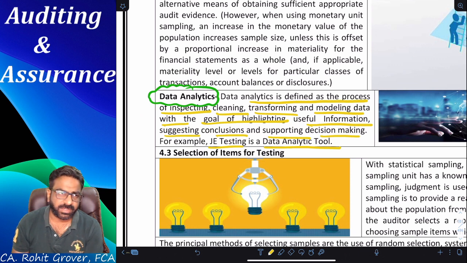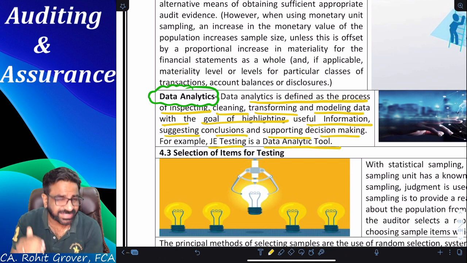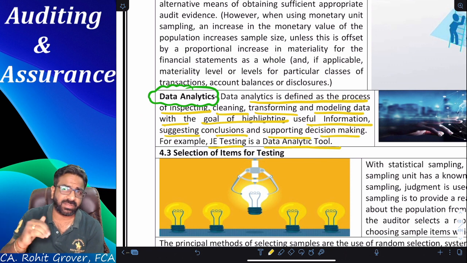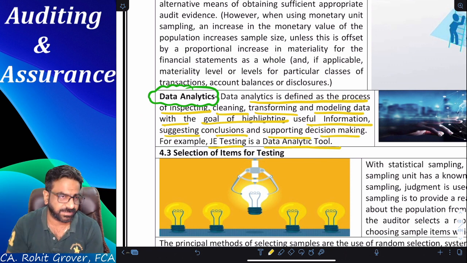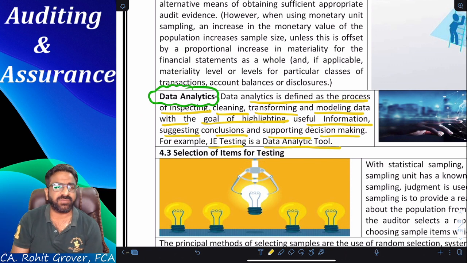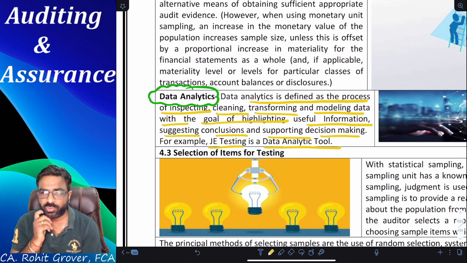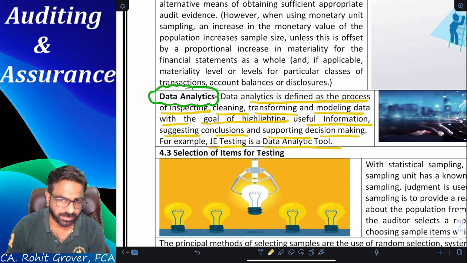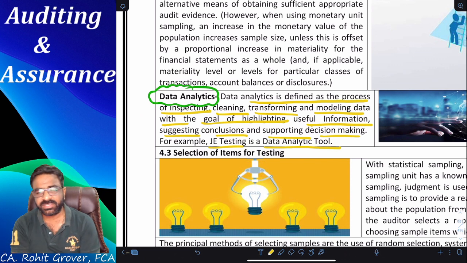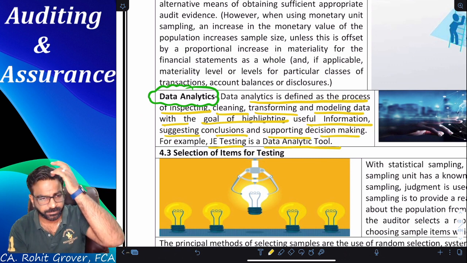Tell me everyone, where are the chances of bad debts more, the debtors with a less credit period policy or the debtors with a high credit period policy? Means there are some set of debtors to whom I'm giving only 30 days of credit, and there are some set of debtors to whom I'm giving 6 months of credit period. Now tell me, where are the chances of bad debts going to be higher?